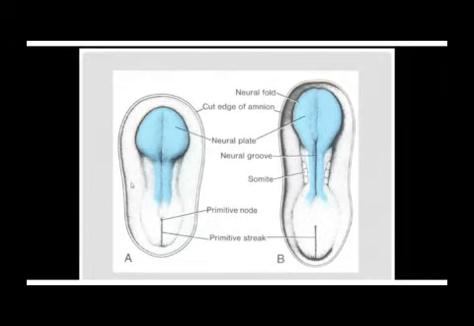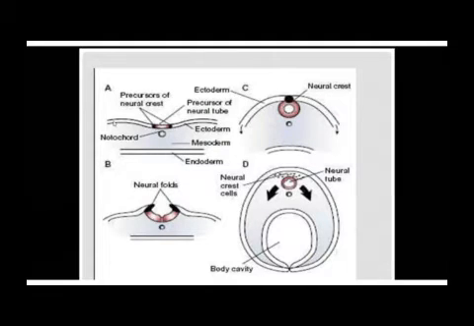These lateral aspects are thin and the midline aspect is the one which is thick. This is what we are seeing here. The lateral aspects are thin and this midline portion is the one which is going to become thick and it's known as a neural plate. So it is this underlying notochord which induces this overlying midline portion of ectoderm to become thick and form what we call a neural plate.